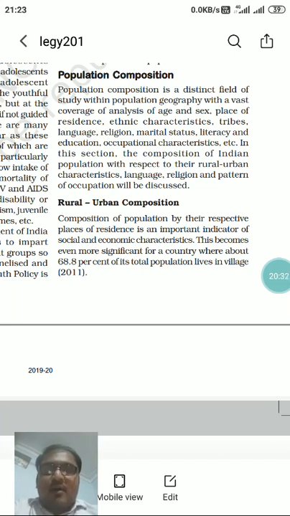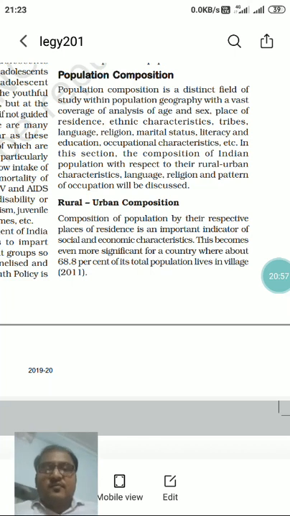People are born in urban areas or rural areas, ethnic characteristics, which type of languages they speak, which language family group they are from, tribes, languages, religion, marital status, and these things we discussed in short in this chapter 2.